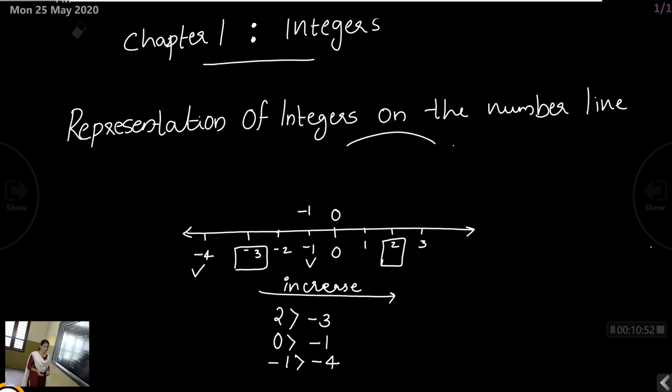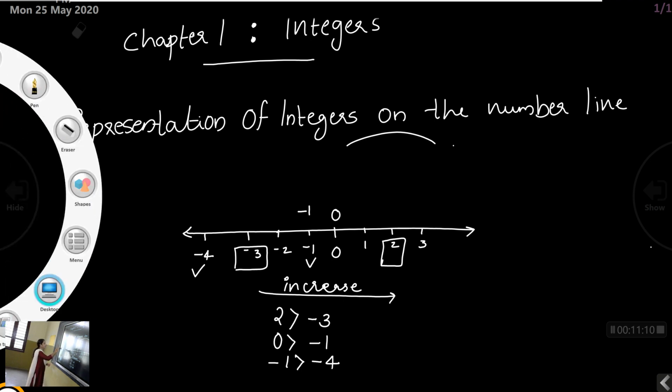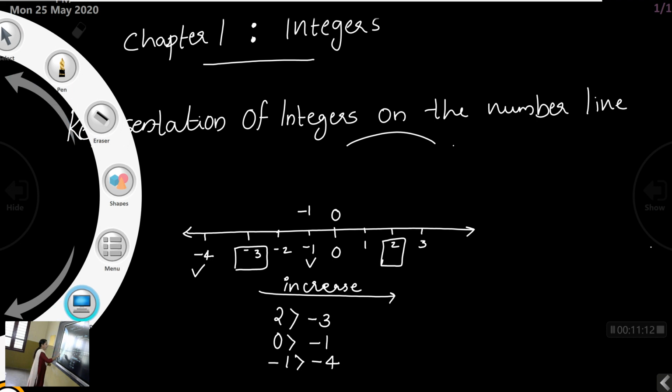So, we can say that all positive numbers are greater than negative numbers. Why? Because all positive numbers lie to the right side of negative numbers. Is it clear? Okay. Let us move to the next topic, that is operations of integers.